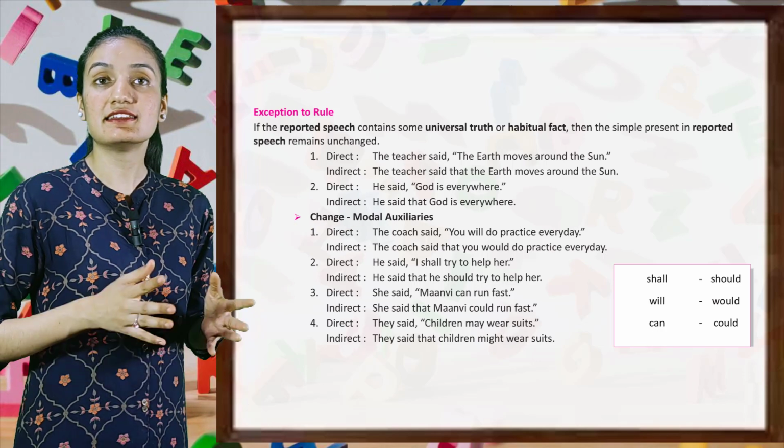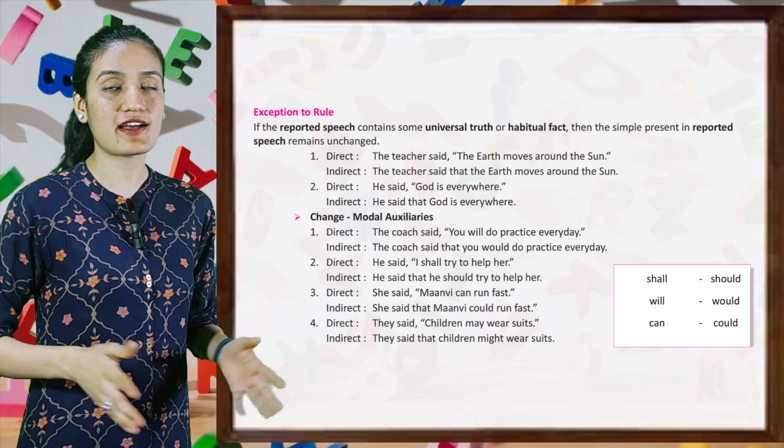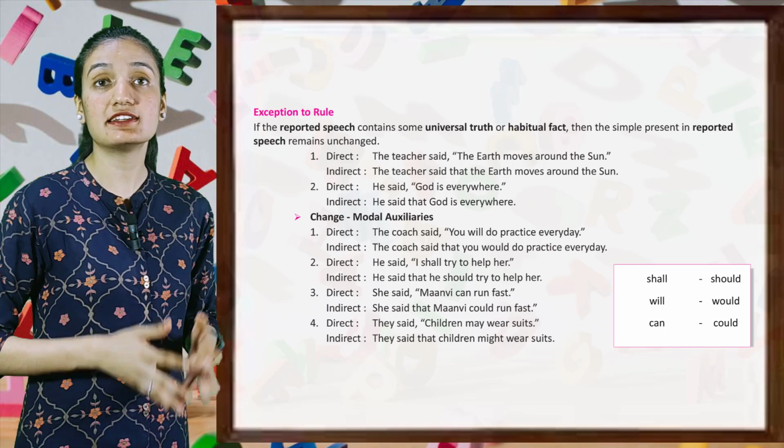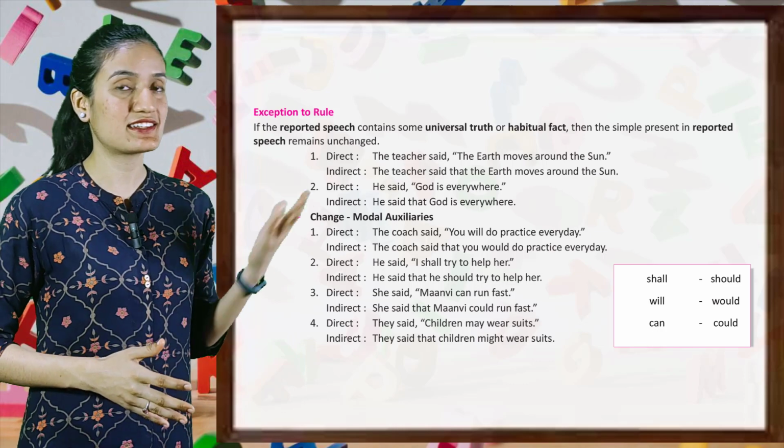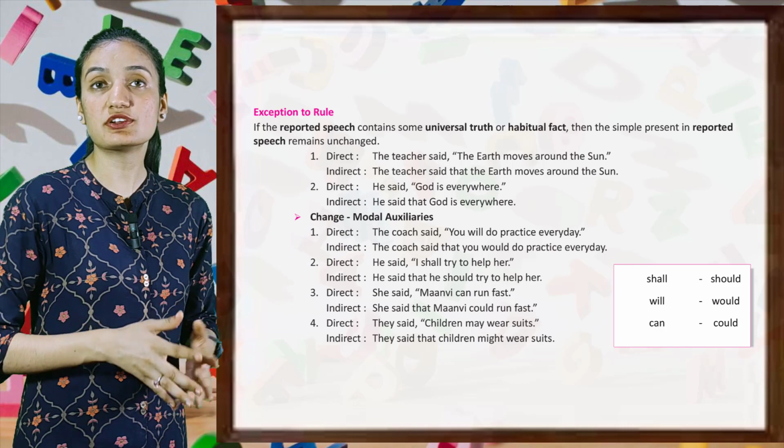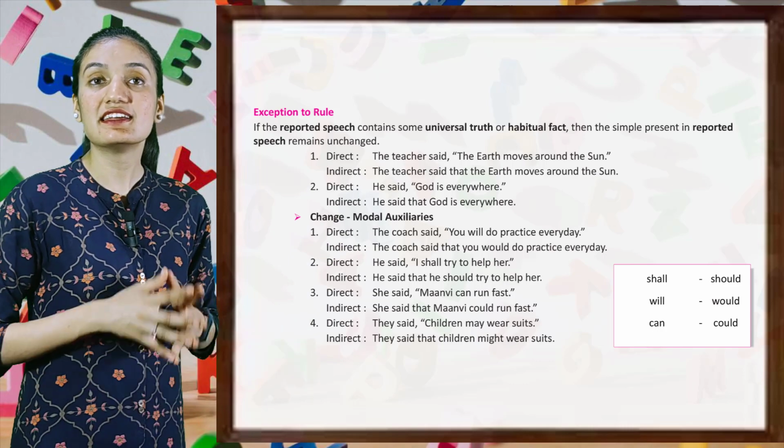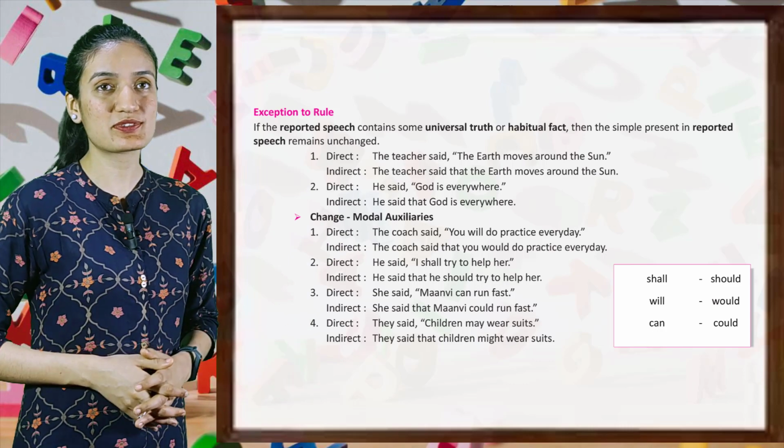Direct: They said, "Manvi can run fast." Indirect: She said that Manvi could run fast. Direct: They said, "Children may wear suits." Indirect: They said that children might wear suits.